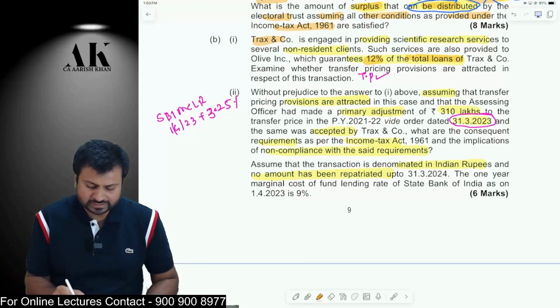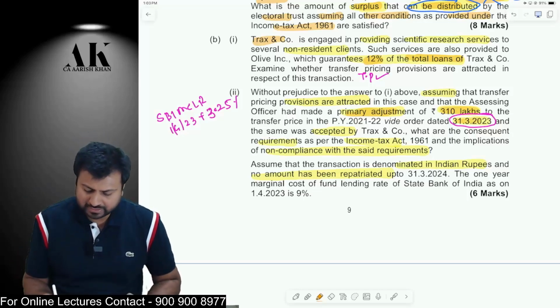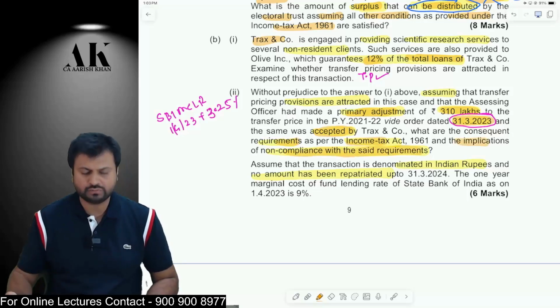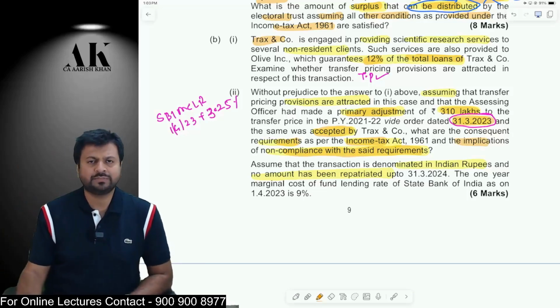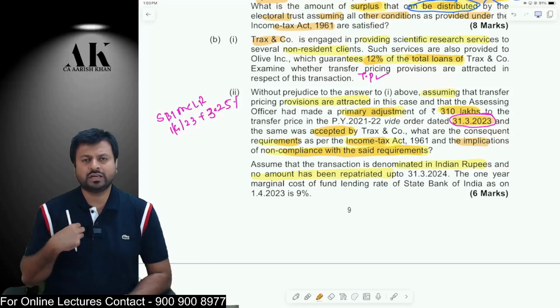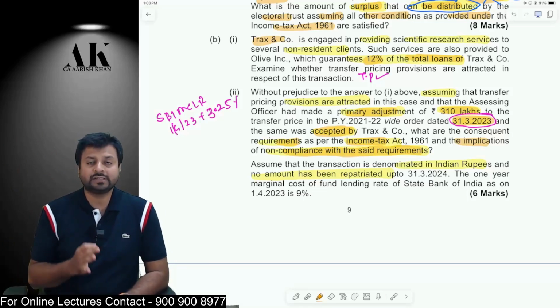Okay. Now, suppose they are deemed to be associate enterprise, that we have answered. Now, the question says that suppose the AO makes a primary adjustment of 310 lakhs. Who is making the primary adjustment? The AO is making a primary adjustment of 310 lakhs on 31st March 2023, and the same is also accepted by the assessee. Now, what are the requirements as per the income tax law that the assessee has to fulfill? Okay. So, for example, if the AO makes an addition as per the primary adjustment on 31st of March, what are the requirements that the assessee has to fulfill? Assessee has to bring back that money into India within 90 days of the date of order.